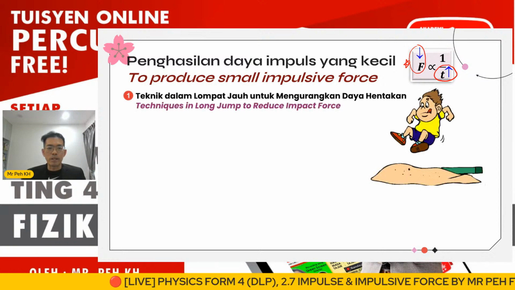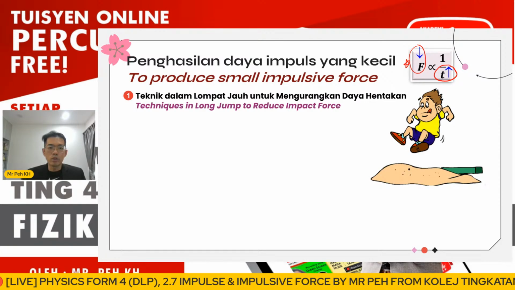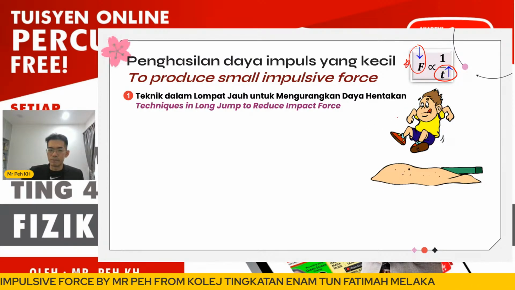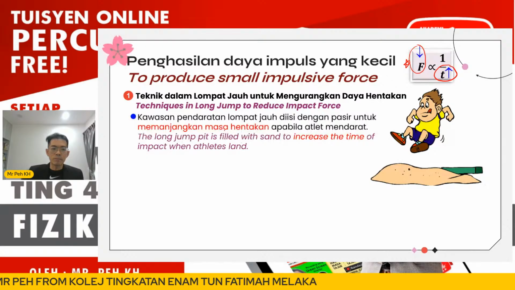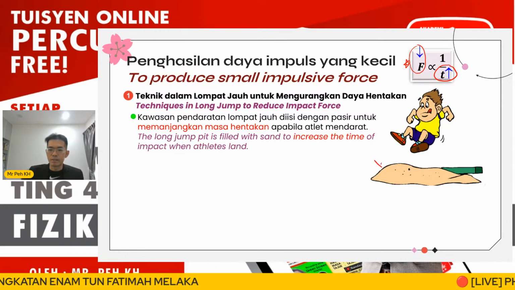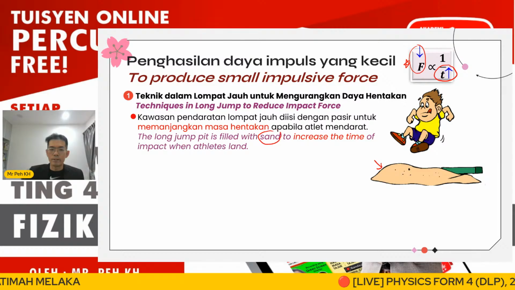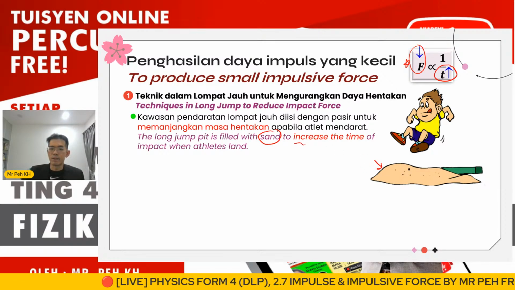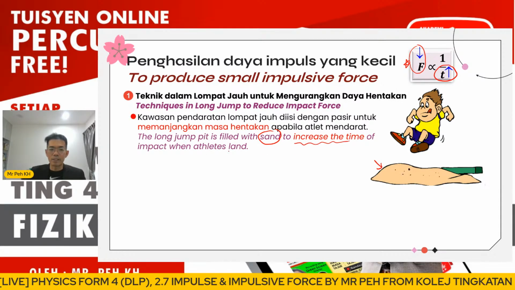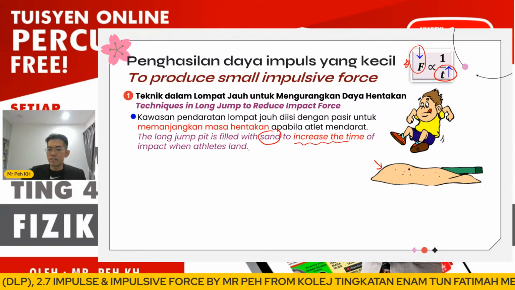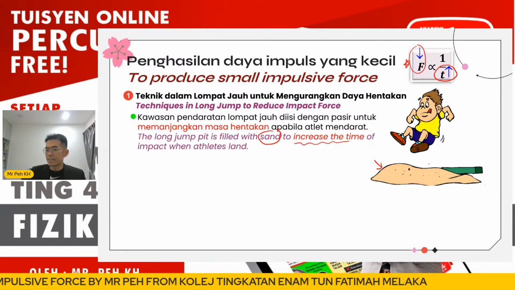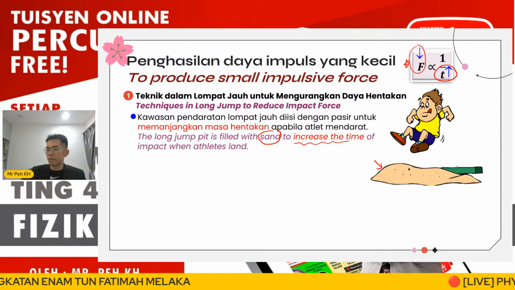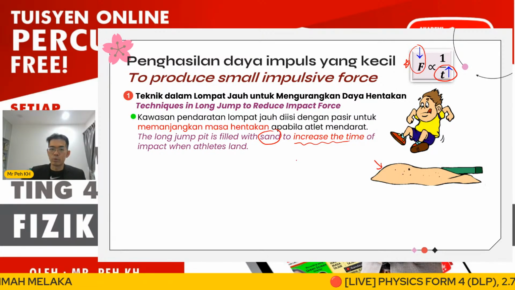Okay, so the first application we are going to discuss here will be the technique in long jump to reduce impact force. For the long jump, you can just look at the figure. The long jump pit is filled with sand. So why is the long jump pit filled with sand? The sand can increase the time of impact when the athlete lands. If, let's say, we were using a hard surface like cement, the time of impact will be shorter because the material is hard compared to sand.